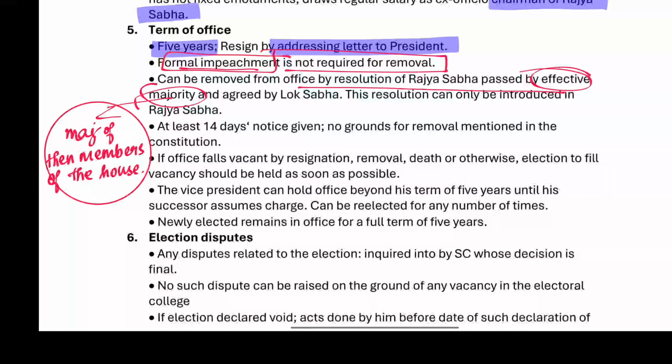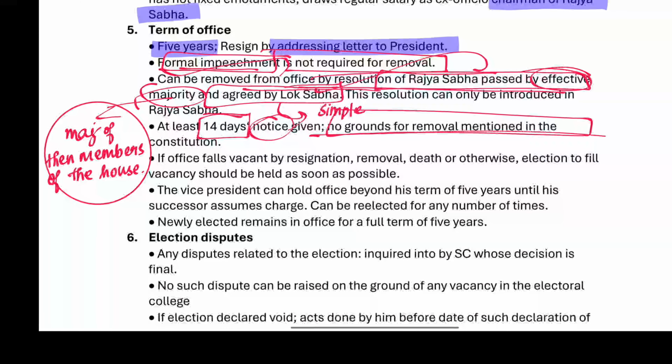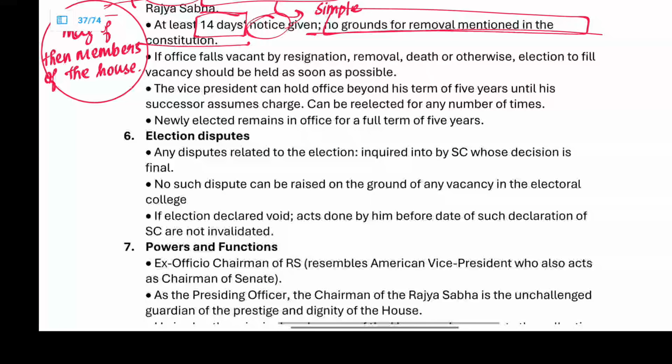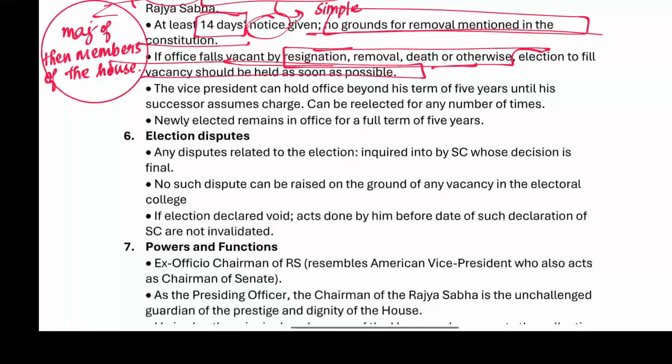He is removed by an effective majority resolution passed in the Rajya Sabha, and the Lok Sabha goes with a simple majority. A 14-day notice must be served on the grounds for removal mentioned in the constitution. The office falls vacant by resignation, removal, death or otherwise. Election is held as soon as possible. The vice president holds the office beyond a term until the successor assumes charge, and can be re-elected any number of times.